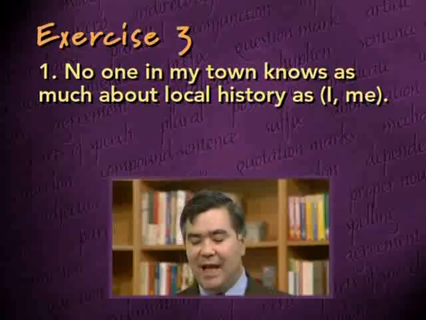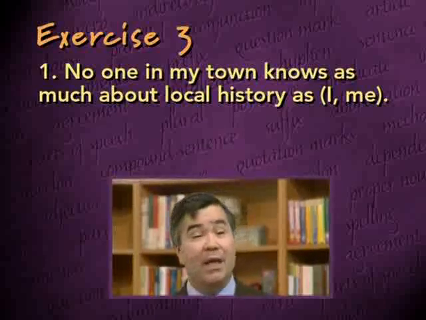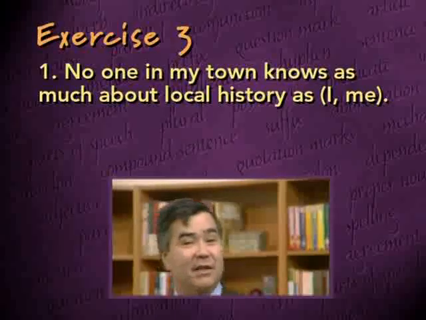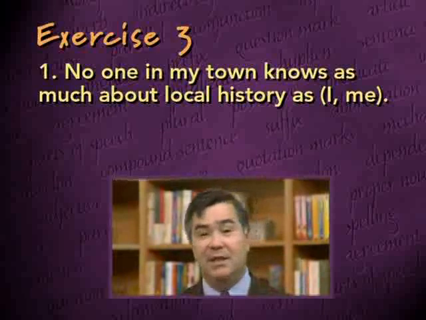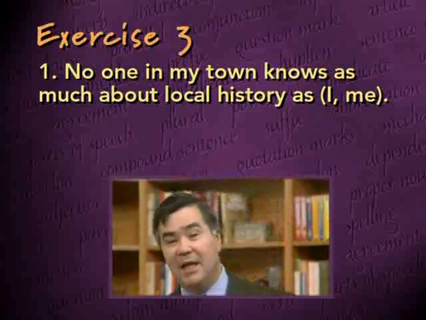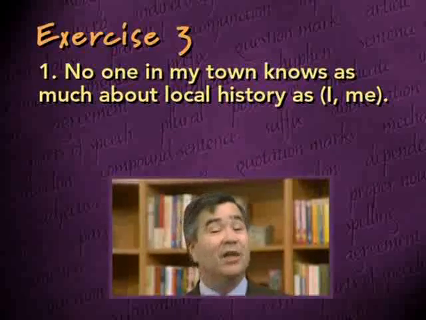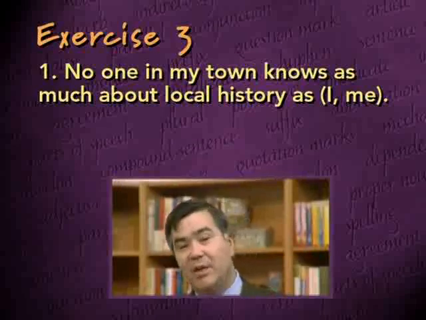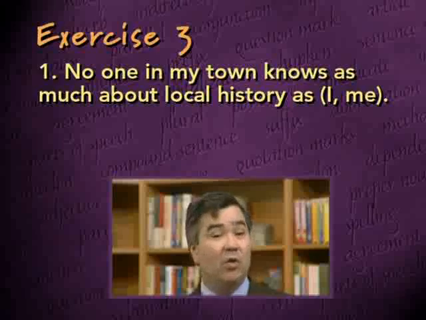No one in my town knows as much about local history as I or me. Here we have an elliptical clause beginning with "as" at the end of the sentence. And in order to figure out whether the correct pronoun is the subjective case, I, or the objective case, me, we need to fill in the missing word. What is the sentence really saying if we were to add in any missing word or words? Well, I think what the sentence is saying is, no one in my town knows as much about local history